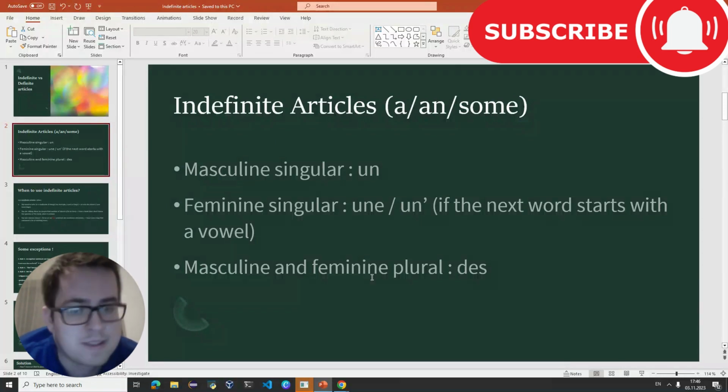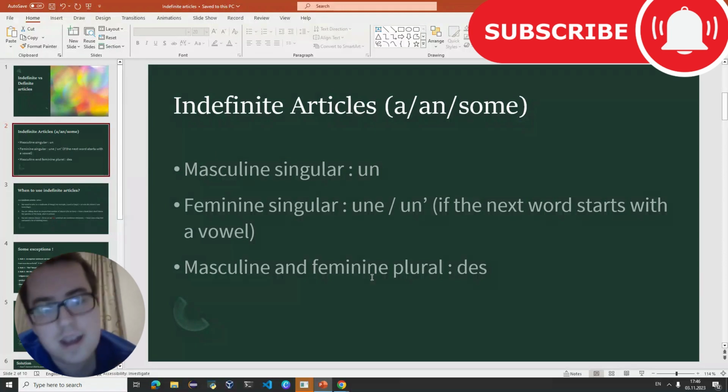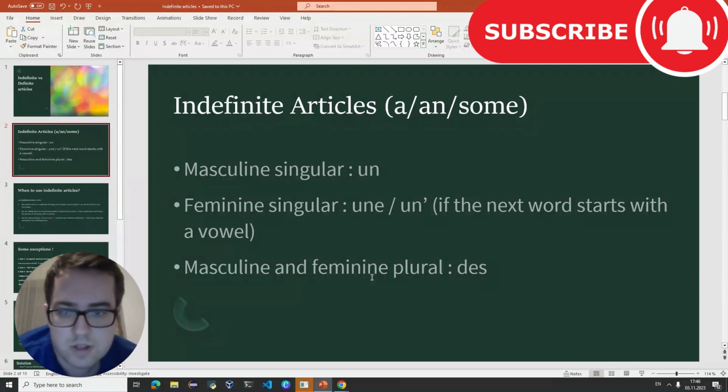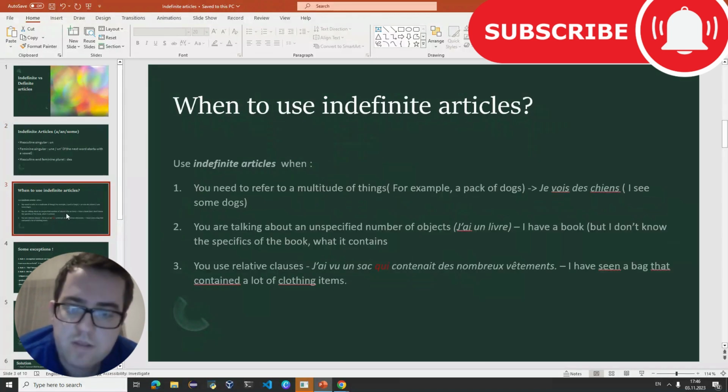A, an, or some will translate to un, une, or un with an apostrophe if the next word starts with a vowel, and des, which is going to mean some. When do we use them? We use them when we need to refer to a multitude of things.